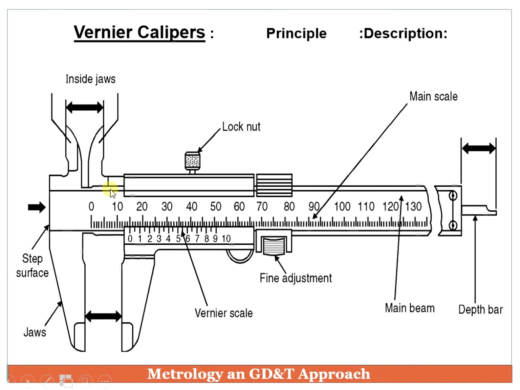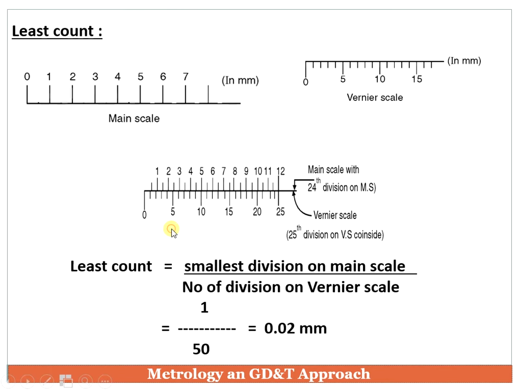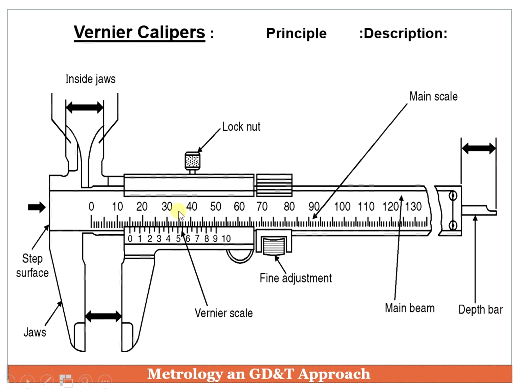So what you have to understand from this is the main scale, that is the base scale. If we have a simple base scale, it will act as a steel rule, but if we combine it with another scale called the vernier scale, we have a more accurate instrument. Now let us understand how to take readings with a vernier caliper.